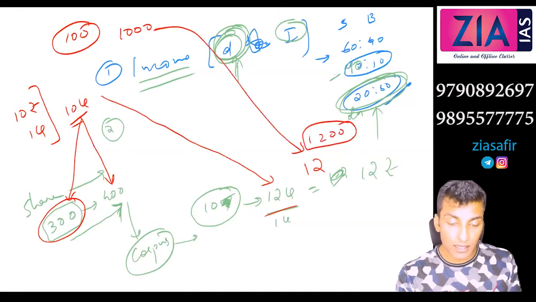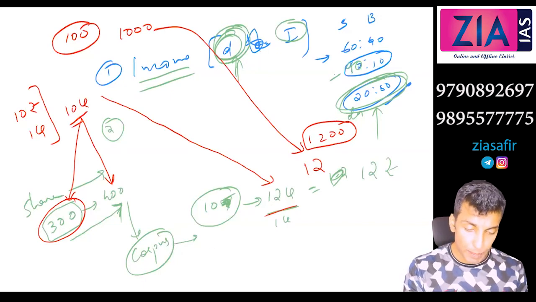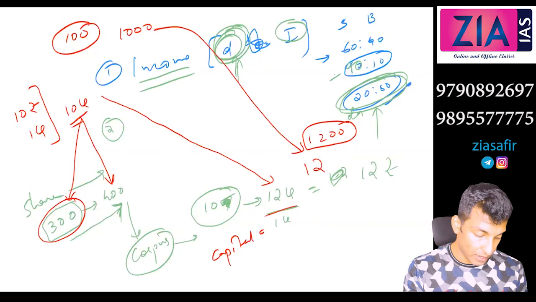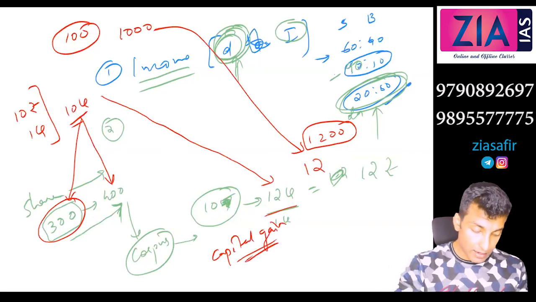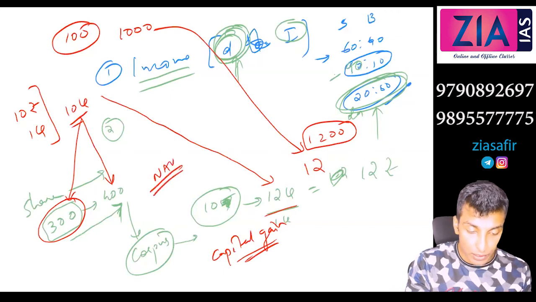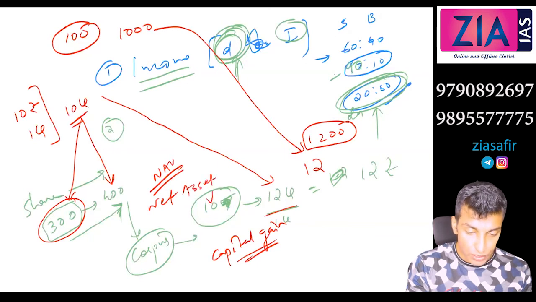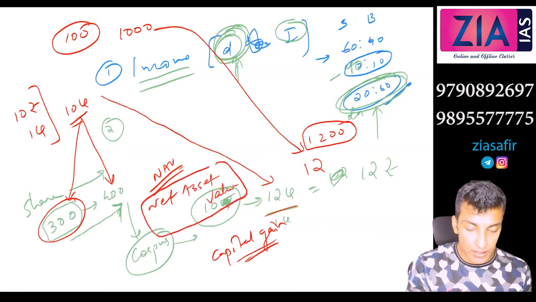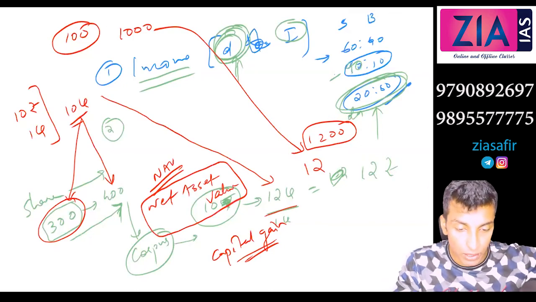So there is a change in the value of the unit. This is what you call capital gain, right? There is a capital gain. So the change in value of the unit is capital gain. And this is also known as NAV, net asset value. The unit in the mutual fund is actually called NAV. So the NAV value changes.